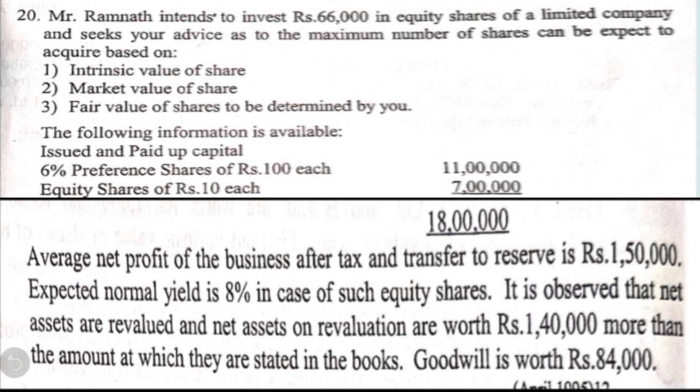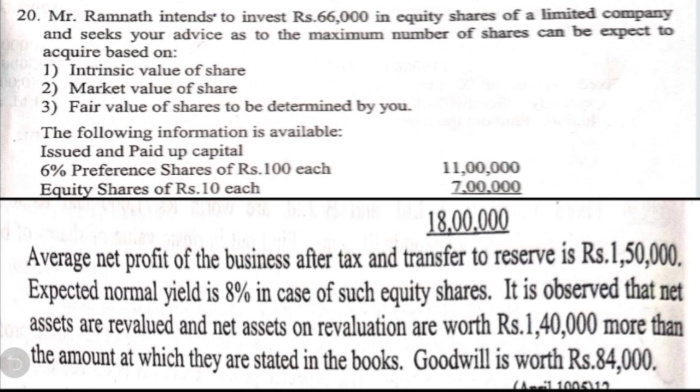It is observed that net assets are revalued and net assets on revaluation are worth rupees 1,40,000 more than the amount which they are stated in the books. Goodwill is worth rupees 84,000. So this is the question given here. The requirement is to calculate.